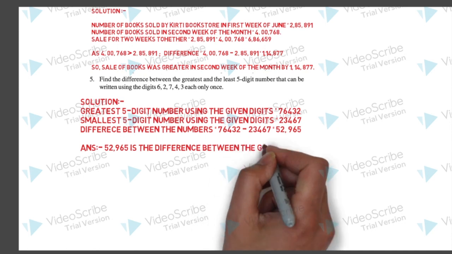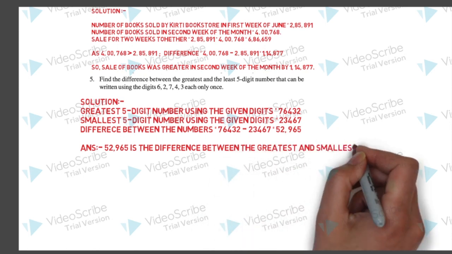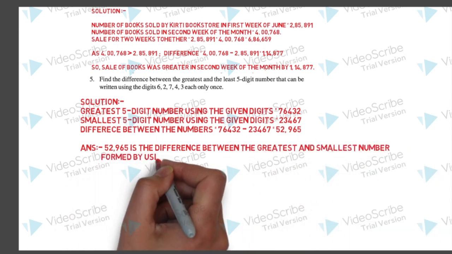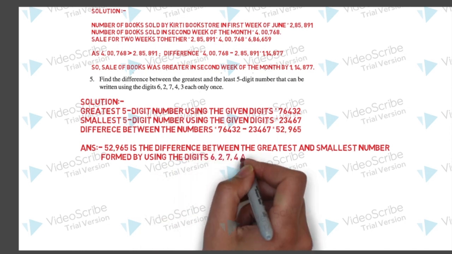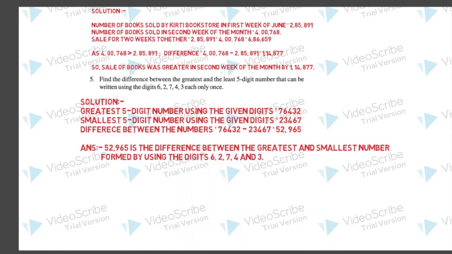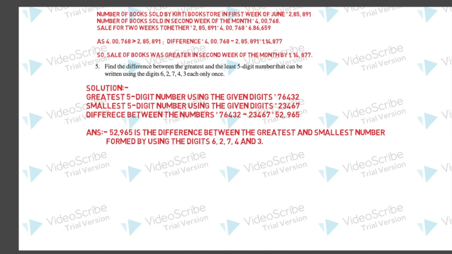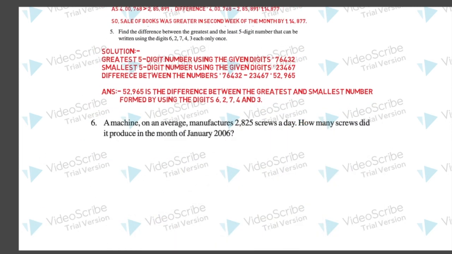The difference is 52,965. So this is your answer. So this question was very easy. You all can do, and you can compare your answer. Your answer is coming same, I think. You all know how to write the smallest and greatest number by using the given digits. So here you have to find out the difference.